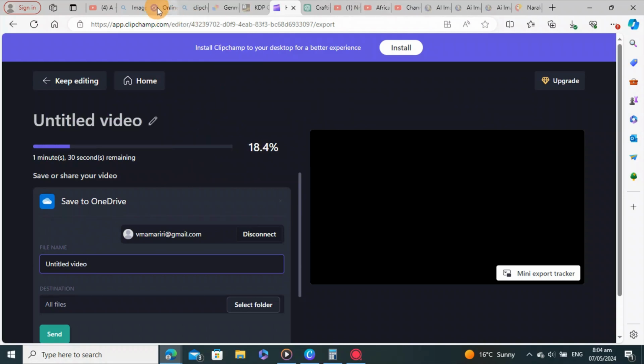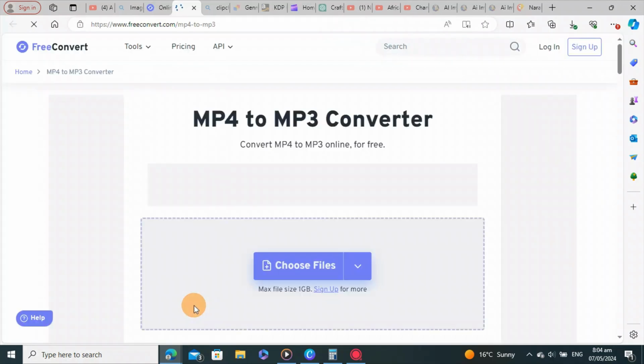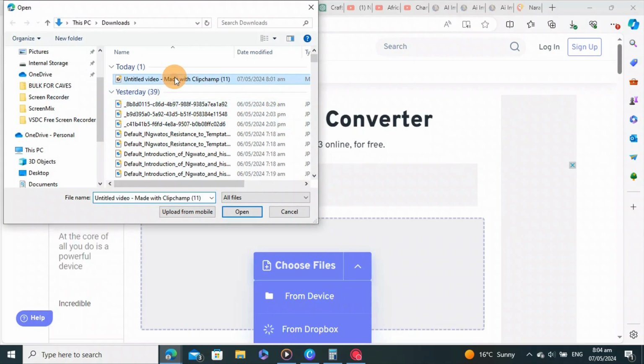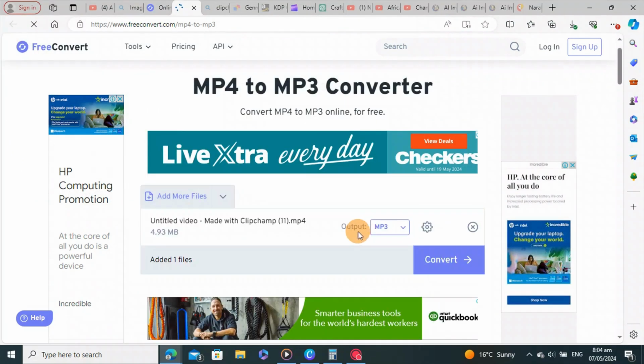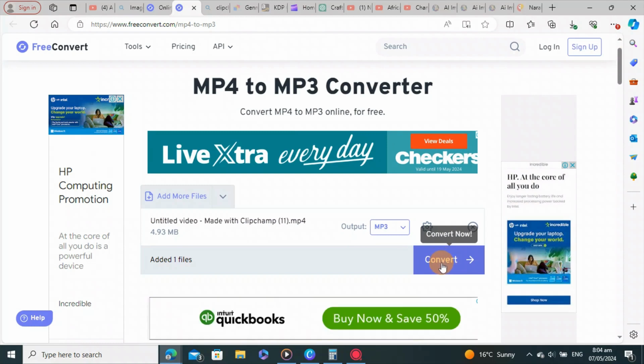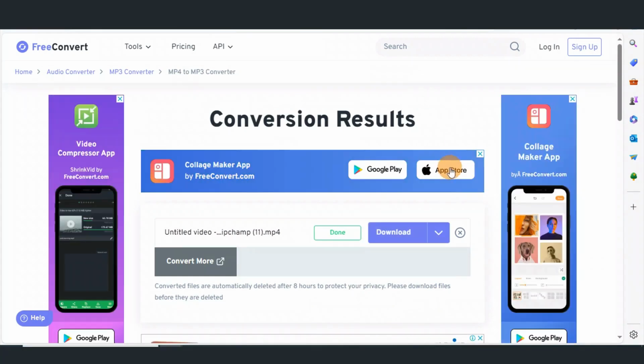We need to go to the website called FreeConvert. FreeConvert is a free website where you can convert your MP4 to MP3. So we're going to go and search for our MP4 from Clipchamp. Here it is, and we want to convert it to MP3. So we come here and click convert. Okay, then our story is done.